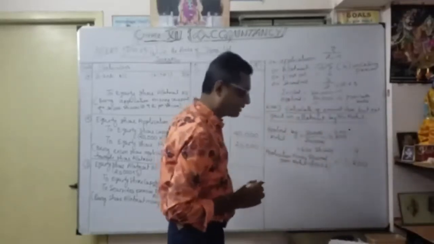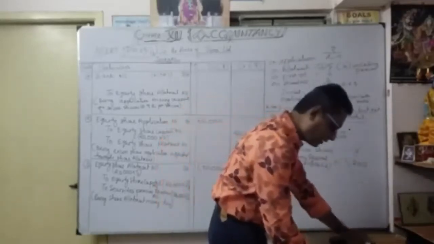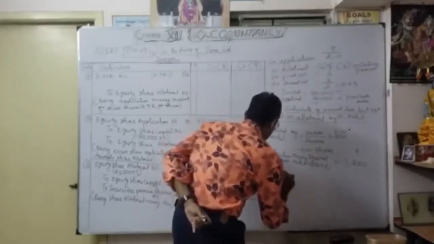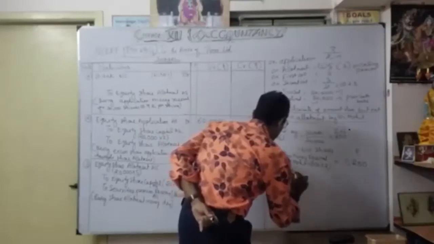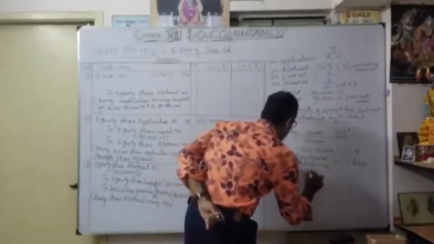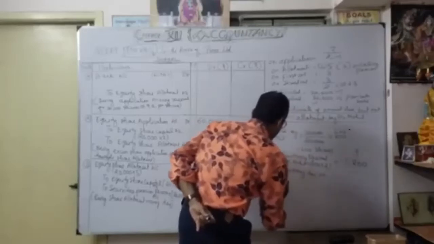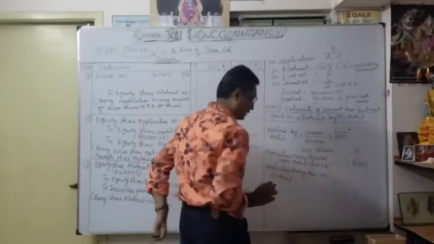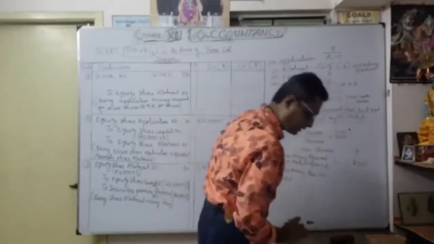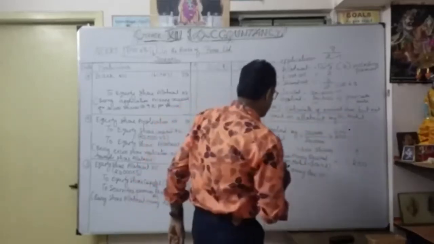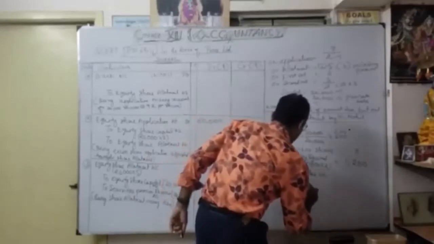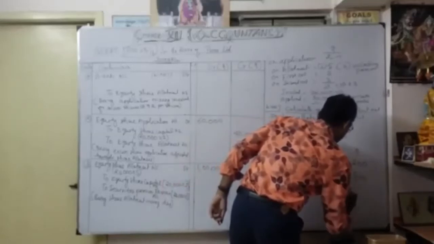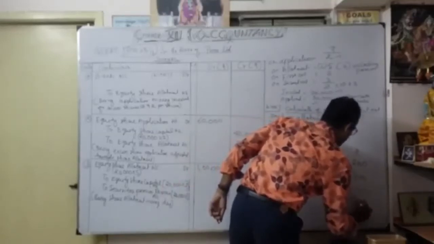But actually how many shares were allotted? That is very important. So application money due on allotment: only 400 allotted, into 2, so 800. How much excess is there for him?